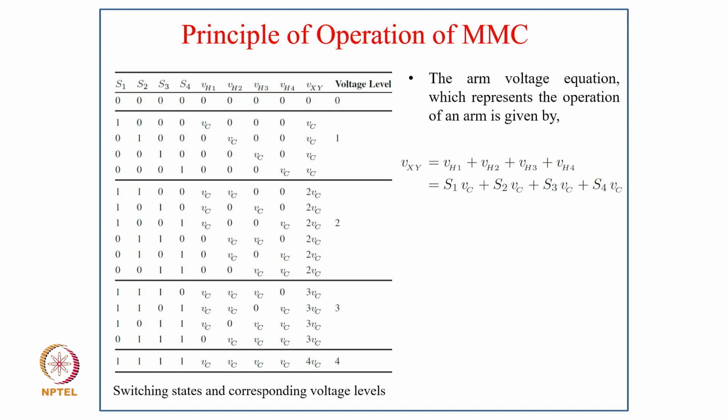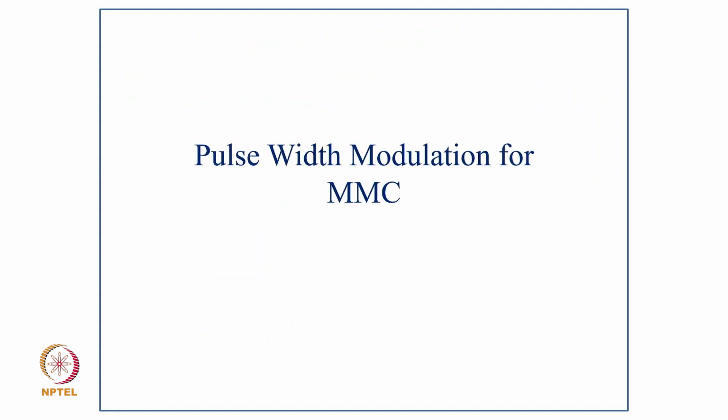And these are the typical switching voltages with the different levels: 0, then VC, then 2 VC, 3 VC and 4 VC. The sum of arm voltage equation, which represents the operation of an arm, is given as Vxy equal to VH1 plus VH2 plus VH3 plus VH4, equal to S1 VC plus S2 VC plus S3 VC plus S4 VC.